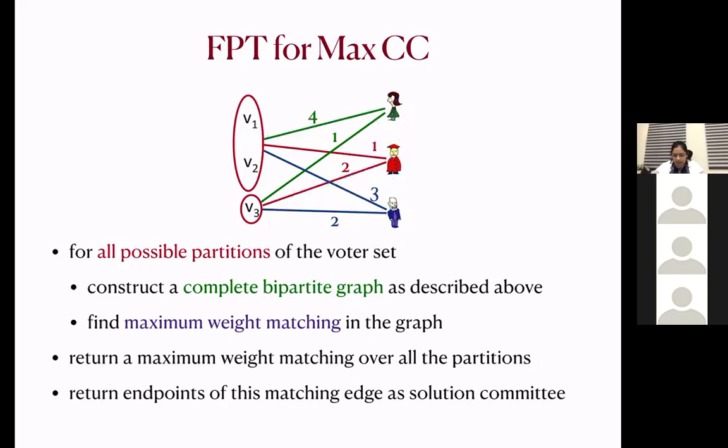But now you can notice here that as we are trying all possible partitions of the voter set, this gives us an n to the power n algorithm. Okay. So this is the algorithm that we presented in the paper, but I'm skipping the proof here because I want to discuss an improved algorithm here.